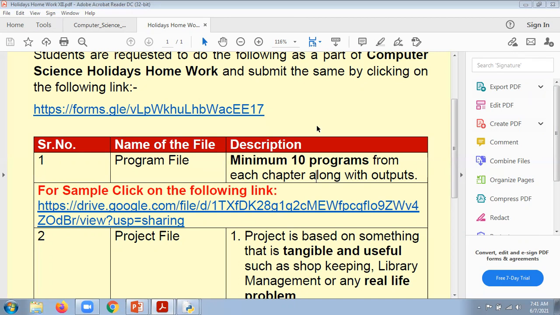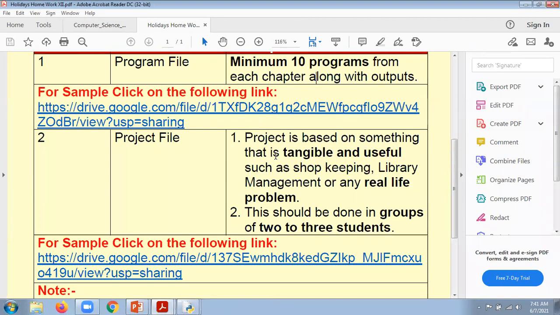Okay. Now the next thing, which is very important here, because I think all are able to make this program file, because we have done an ample amount of programs in our sessions, and if you just take care of those programs, then you are able to make your program file. But the next thing it says is a project file here.